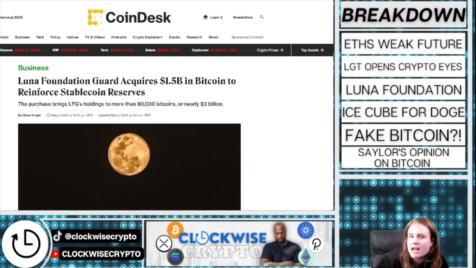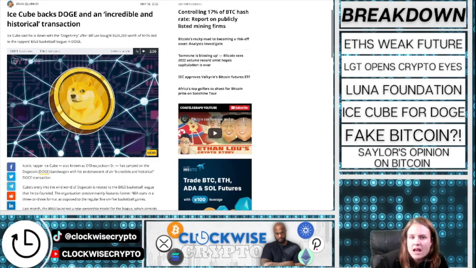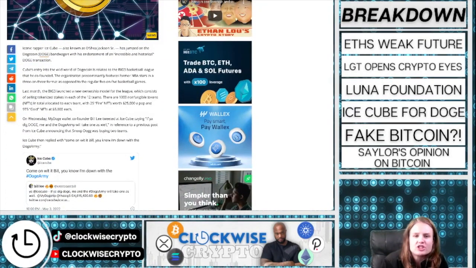Up next here, Ice Cube. Ice Cube backs Doge in an incredible and historical transaction. Ice Cube, an iconic rapper and entrepreneur also known as O'Shea Jackson Sr., has endorsed Dogecoin. He believes that the digital currency is incredible and historical and has jumped on the bandwagon. Pretty interesting why he chose Dogecoin. I'm wondering if he did a lot of research on it. We'll see what he has to say.